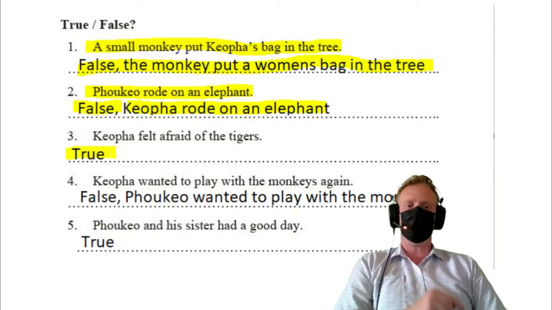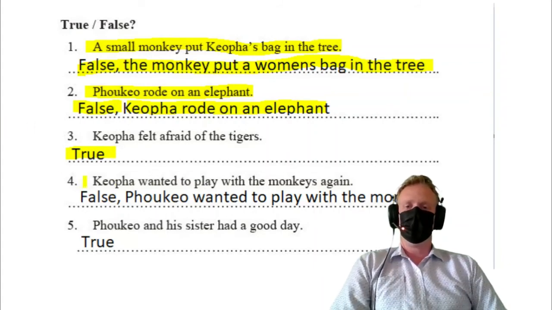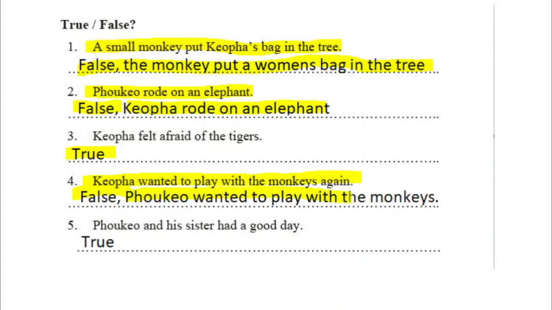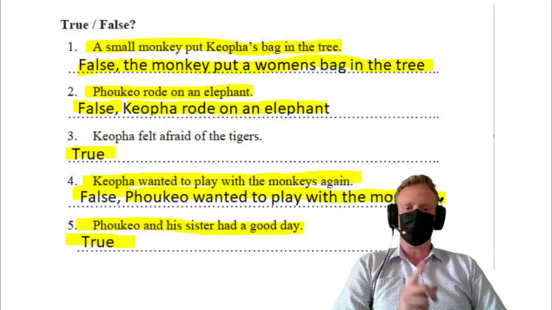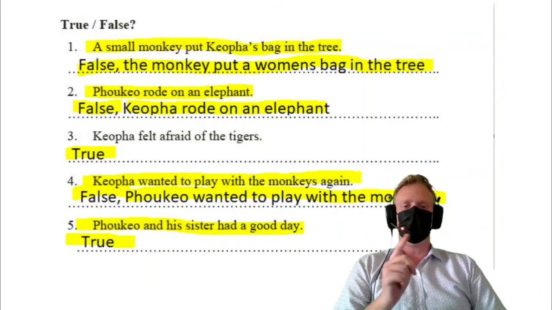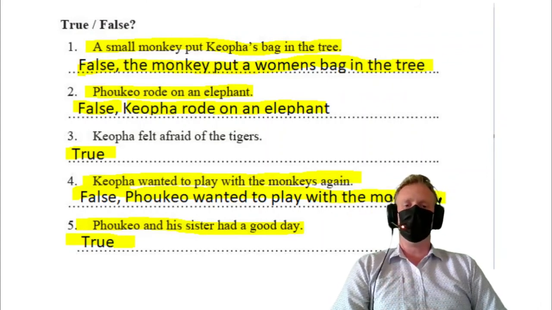Right, Koopa felt afraid of the tigers. True. She became afraid when she saw their big teeth. Right. Number 4, Koopa wanted to play with the monkeys again. False. Pokeo wanted to play with the monkeys. Right. Pokeo and his sister had a good day. True. They enjoyed their trip to the zoo. Right. Enjoyed is also a good thing. So a good day. Right, everybody, let's move on to our final activity for our review today.